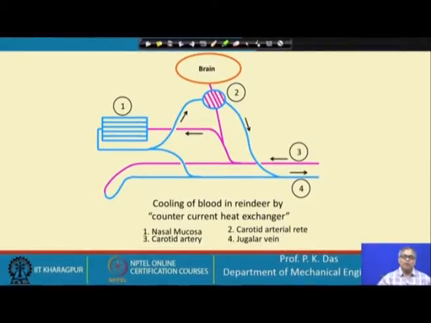So the concept of the compact heat exchanger not only came to the fertile brain of human beings, it is also an invention of nature from its own experience.